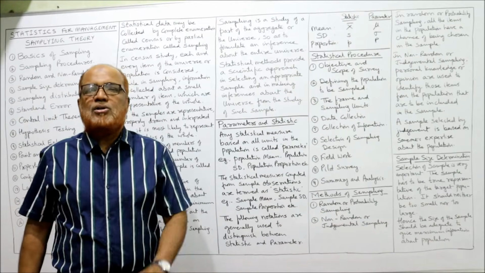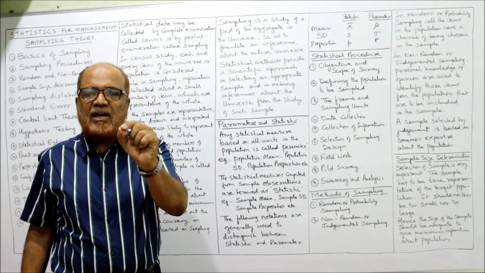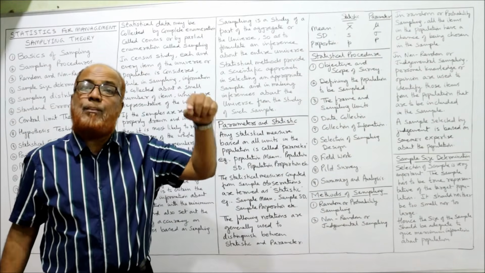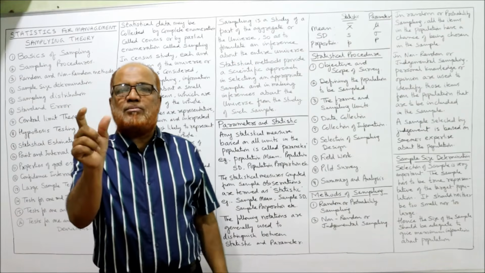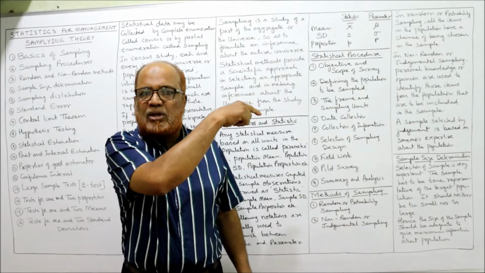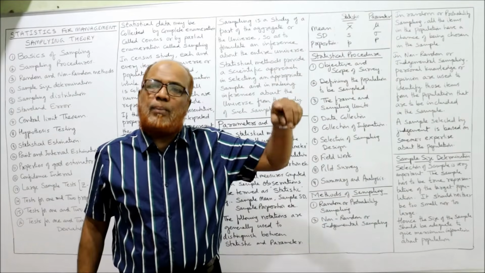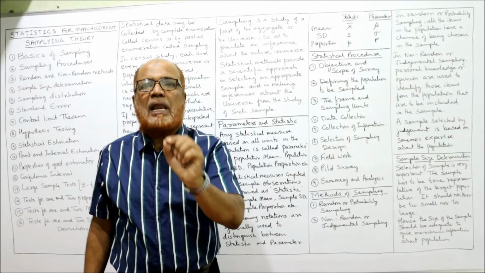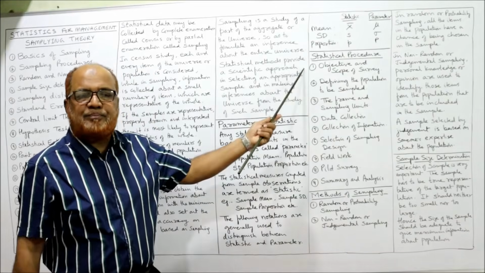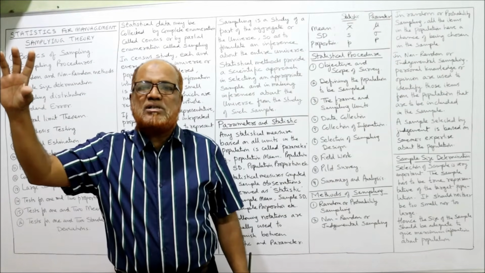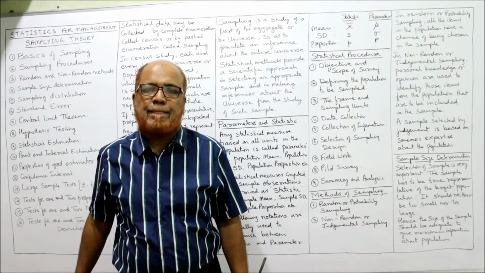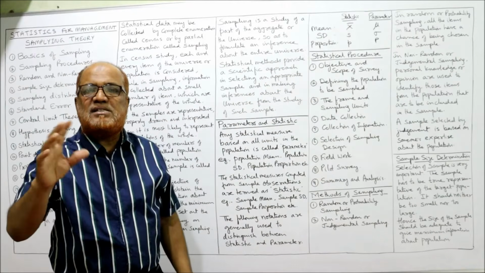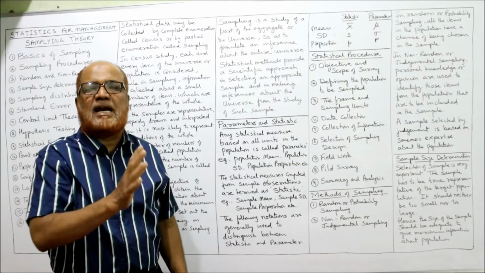Similarly, standard deviation: small s is the standard deviation of the sample, whereas sigma is the standard deviation of the population. So when standard deviation comes, you have to think whether it is the population or the sample standard deviation. If population standard deviation, put sigma. If sample standard deviation, put small s. Then proportion: if the population proportion is given, write capital P. If sample proportion is taken, take small p. These are the different symbols used for parameter and statistic.